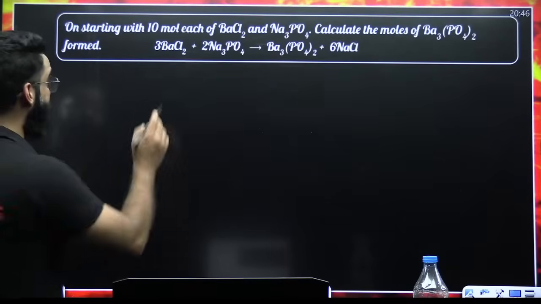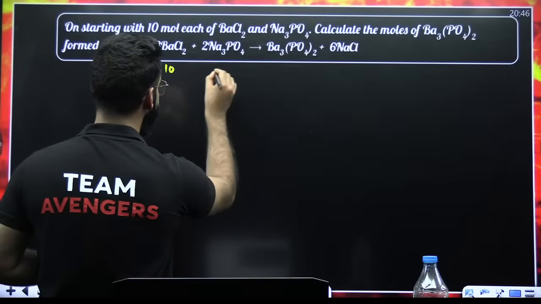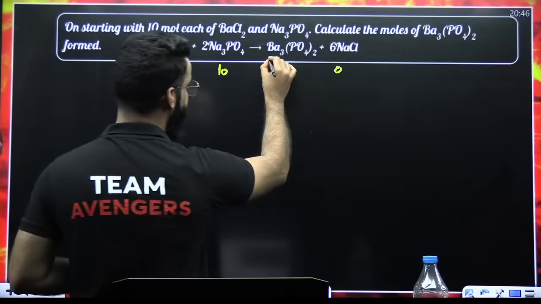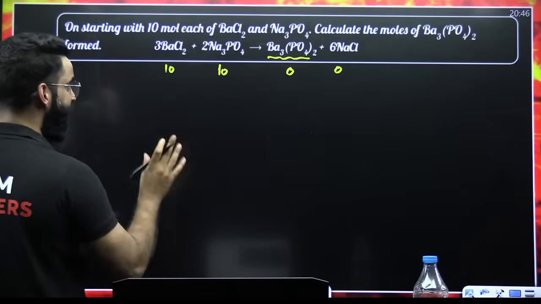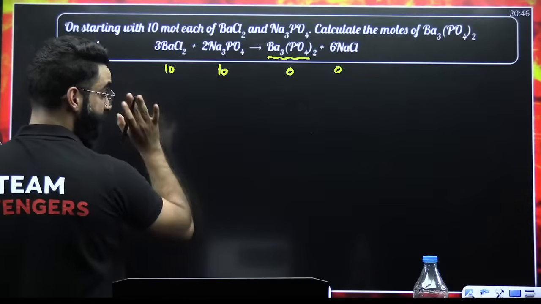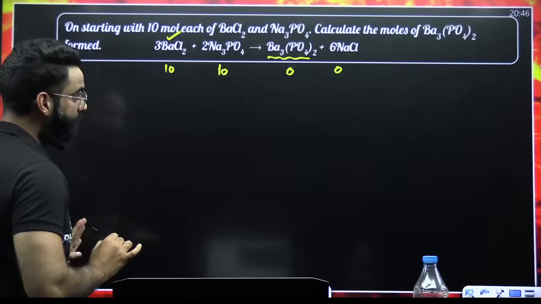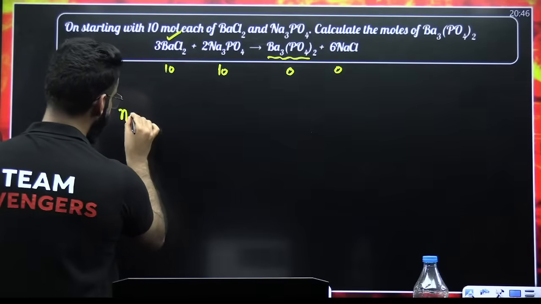Similar sort of question. On starting with 10 moles each of reactants, calculate the moles of barium phosphate formed. Simple. Which one is the limiting reagent? 10 by 3 is 3.33, 10 by 2 is 5. So this value is getting lesser, so that is the limiting reagent.